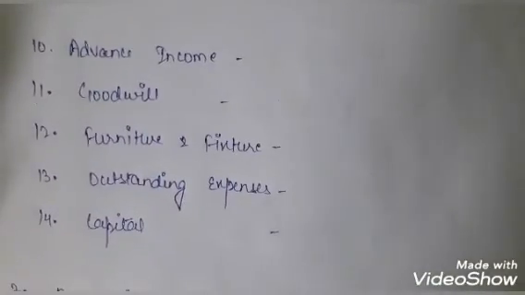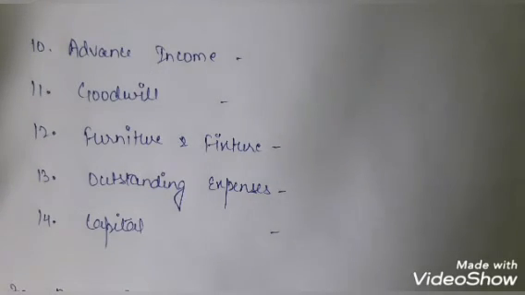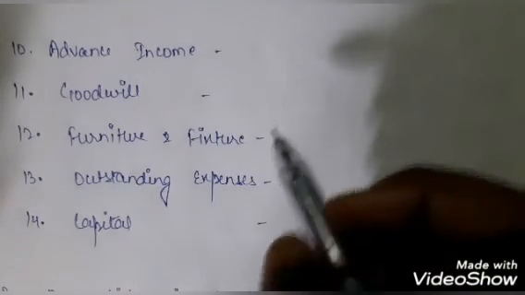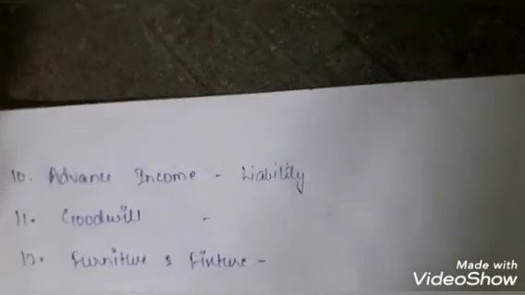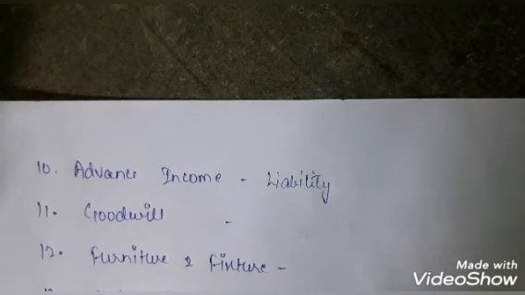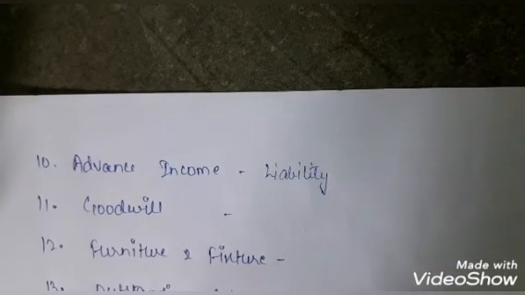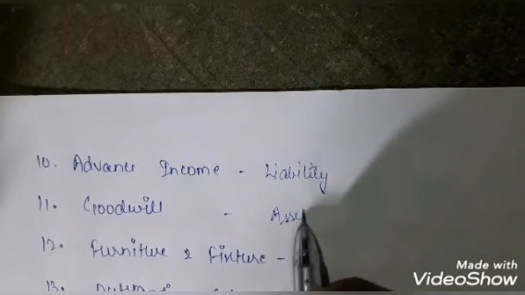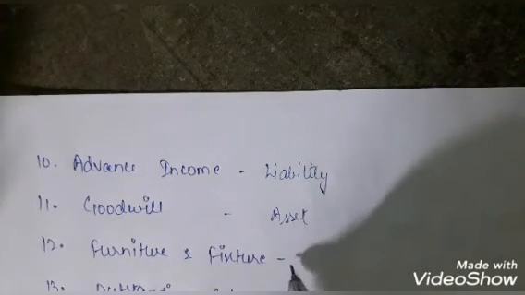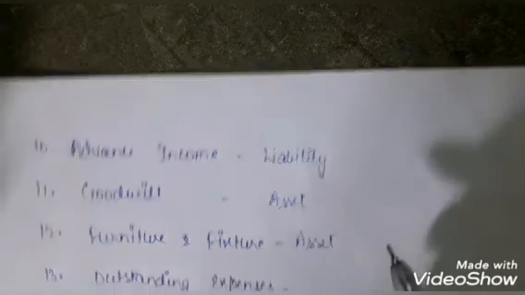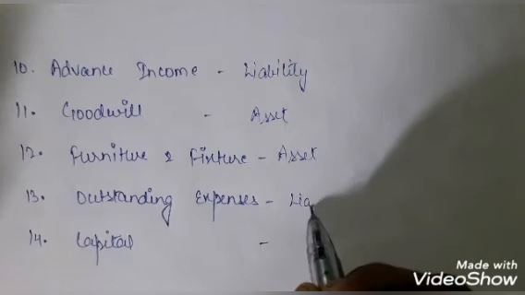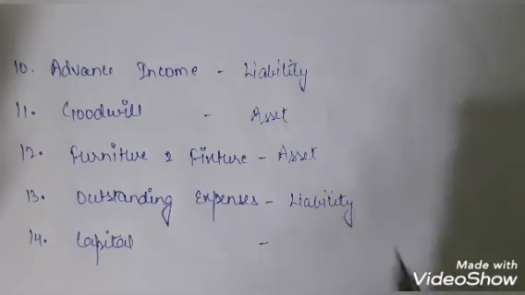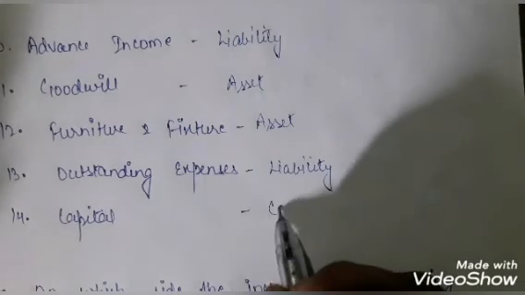Then we have the advance income. It means the income that we already received in advance. So this would come under the head of liability, because we have received the income in advance, so it's our liability now to do the service on time. Okay, so advance income is a liability. Now goodwill, of course, is an asset. We have done it many times. Now the furniture and fixture, of course it's an asset. Outstanding expense, the expenses that were due on you but you didn't pay on time. Outstanding expenses are a liability because we need to pay them. Now the capital would come under the capital account.